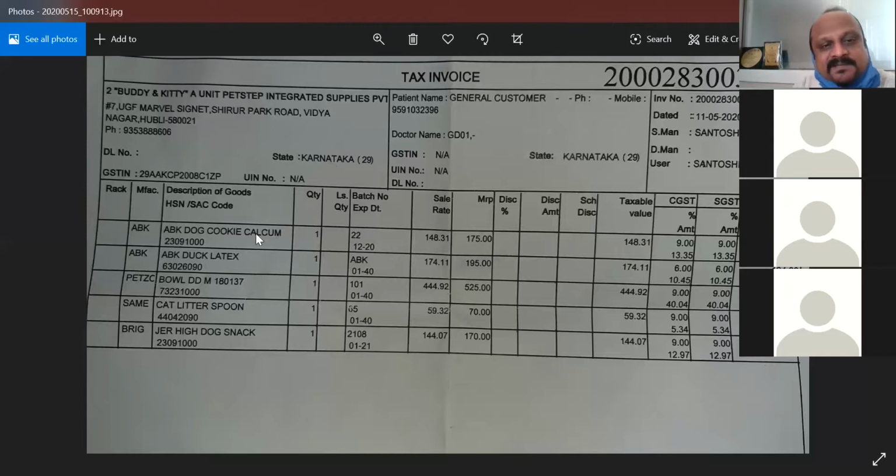How do we identify this particular item, and how do we fix the GST rate for it? HSN is nothing but Harmonized System of Nomenclature, used if it is a good. And for services, SAC is the Service Accounting Code. We're going to see what these things are.